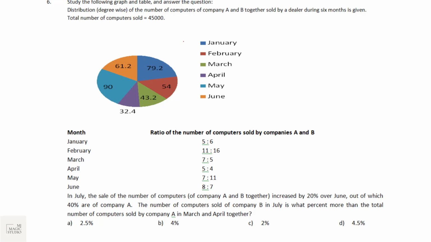The number of computers of company A and B together sold by a dealer in 6 months is given. Total number of computers sold in these 6 months is 45,000. And this is the month-wise breakup, and the ratio of the number of computers sold by company A and B is given. In July, the sale of computers of A and B together increased by 20% over June, out of which 40% are of company A.